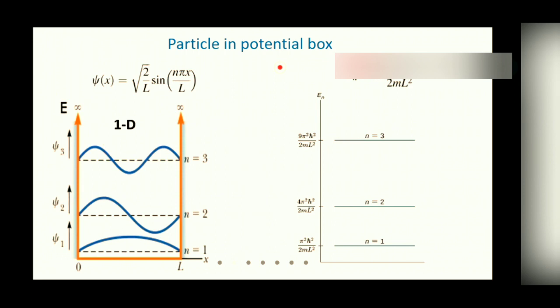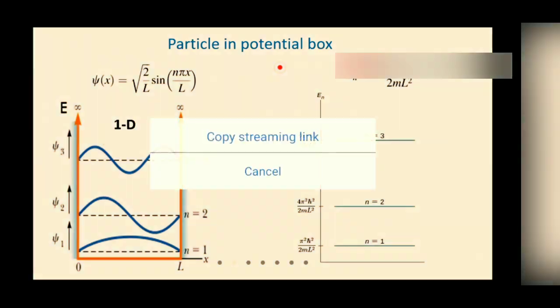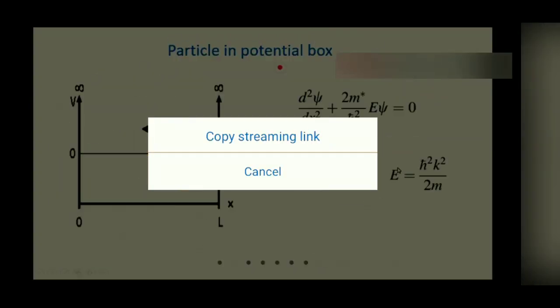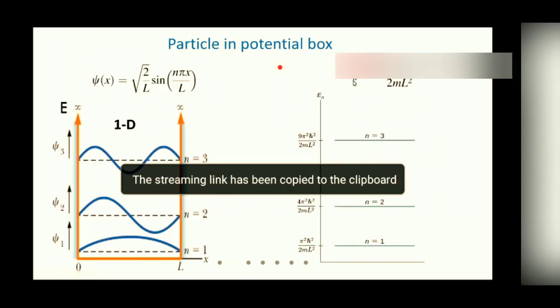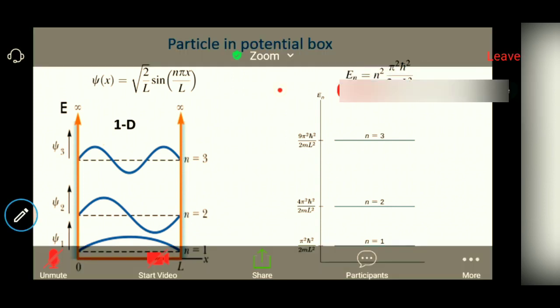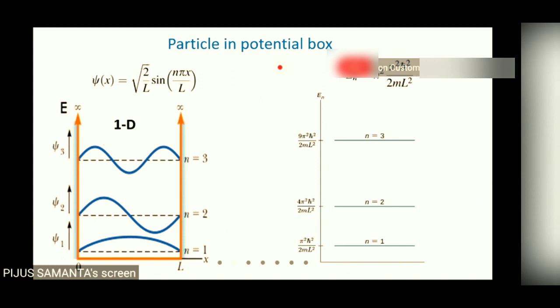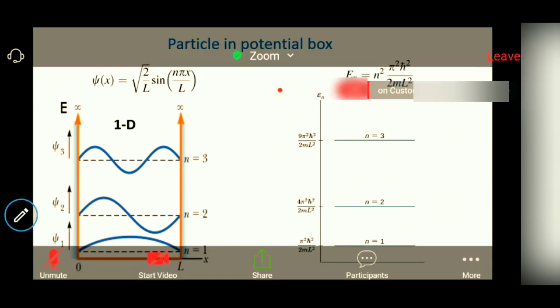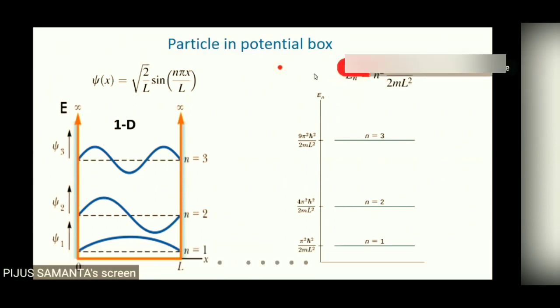So using this k value, k equal to n pi by L, we can get from this the energy expression as En equal to n square h cross square pi square by 2m L square. Here L is the size of the box. So we see that this energy is inversely proportional to L square. As the size of the box decreases, the energy increases.